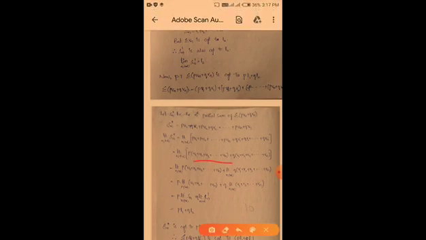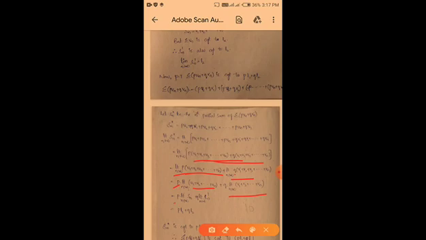Okay, this is okay. After that, limit of a plus b is nothing but limit a plus limit b. So limit n tends to infinity, p into u1 plus u2 plus up to so on plus un, plus limit n tends to infinity q into v1 plus v2 plus up to so on vn. So p is common, so limit n tends to infinity u1 plus u2 plus up to so on plus un, and q into limit n tends to infinity v1 plus v2 up to so on vn.